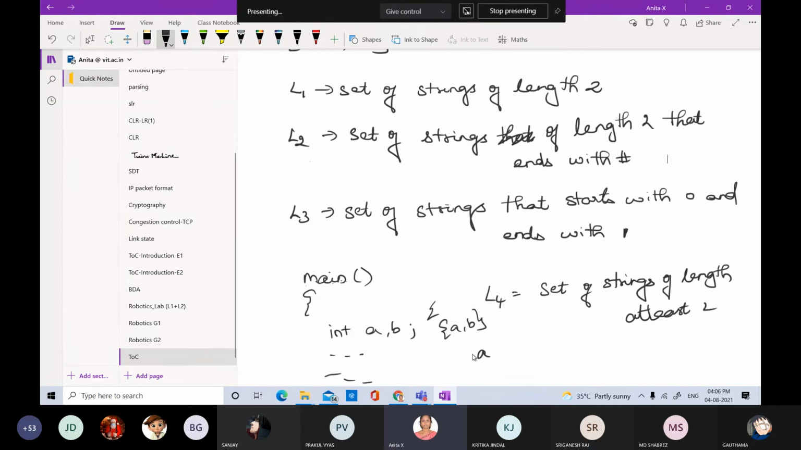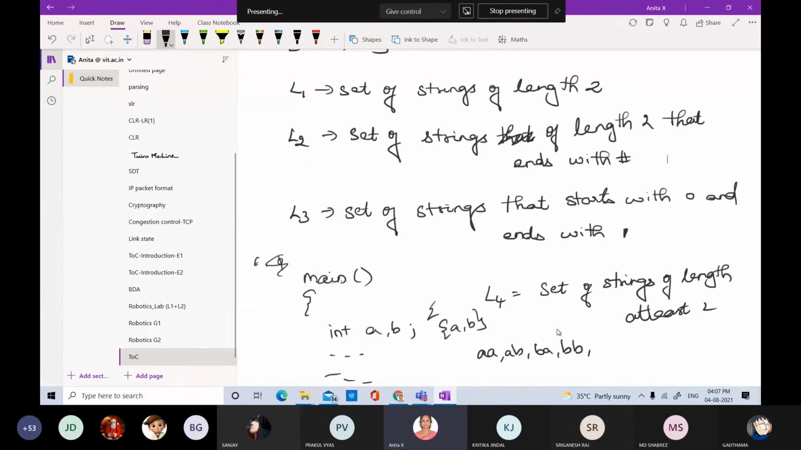So here please make a note. Here we will talk of the empty string as well, which is represented by epsilon. So epsilon represents the empty string. The next condition is that it should have a length of at least 2. So AA is possible, AB is possible, BA is possible, BB is also possible.